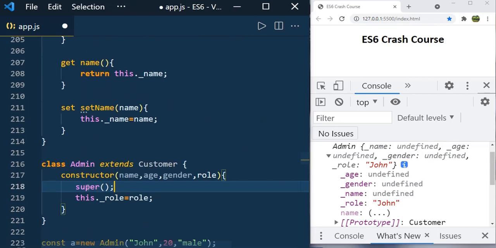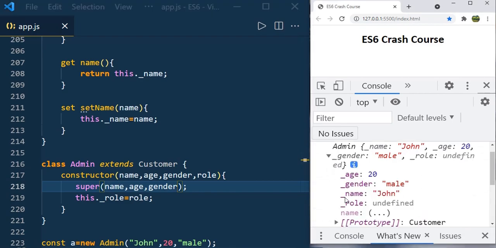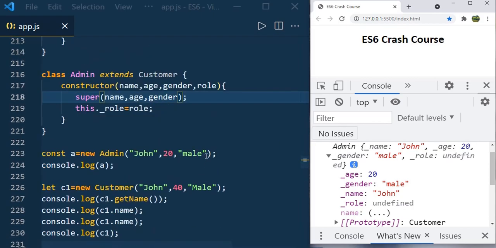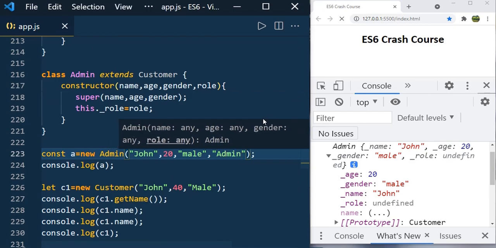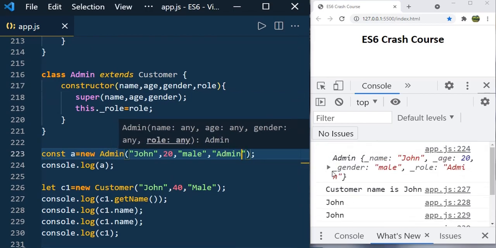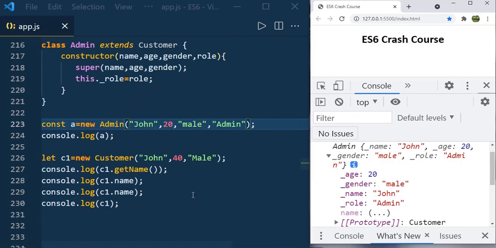So now the admin class, or derived class, or child class, is receiving the parameters name, age, gender, and we need to pass these to the parent class so that these values will be initialized. And if you save now, you can see the values like age 20, gender male, name John, and role is undefined because we haven't passed the role here. So you can pass role admin. If we save, now you can see all the details like age, gender, name, role, everything you can see here now.